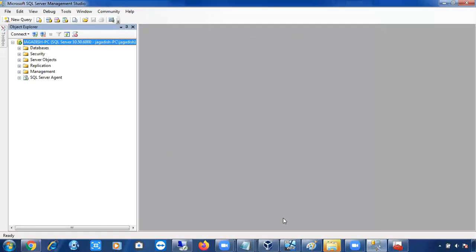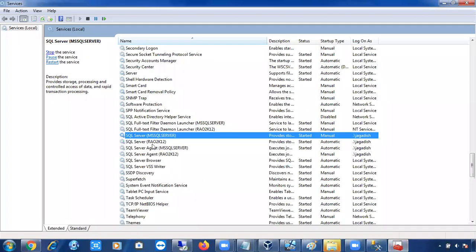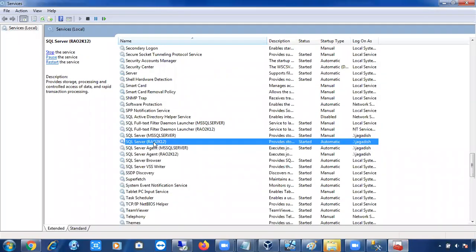For a named instance, of course, whatever name you gave, it will show that name in services.msc. See here, I have one more instance of 2012. You can see SQL Server RAW 2K12. The instance name is RAW 2K12. For a named instance, it will show with the instance name. But for the default instance, connecting is different, and the services and folders are named differently. Clear? Right? Fine.